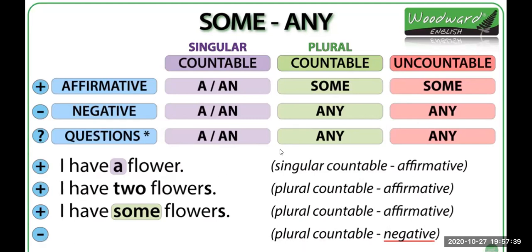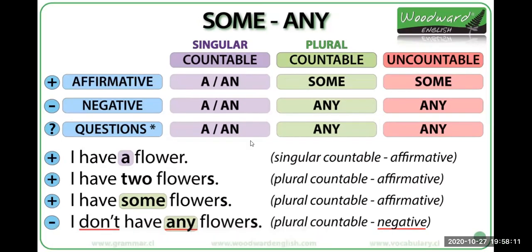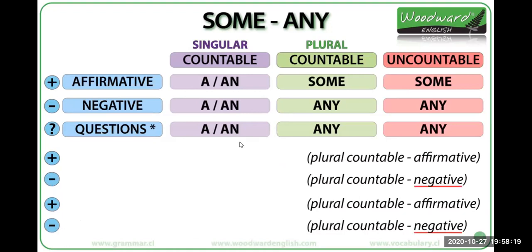Then we have plural countable negative. What do we use? Any. And what is my sentence here in the negative form? I don't have any flowers, right? Remember that any is used when we are talking in negative, right? And plural countable nouns.